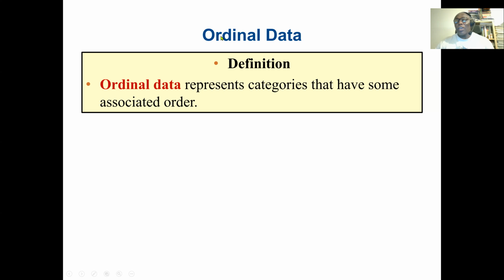We cannot even find the sum of it, because the 1 is not a value, it represents something. So the only arithmetic operations we can perform here are counting, or the less than and greater than relational operators. For example, maximum smoking, more cigarettes, is greater than lesser smoking, fewer cigarettes.